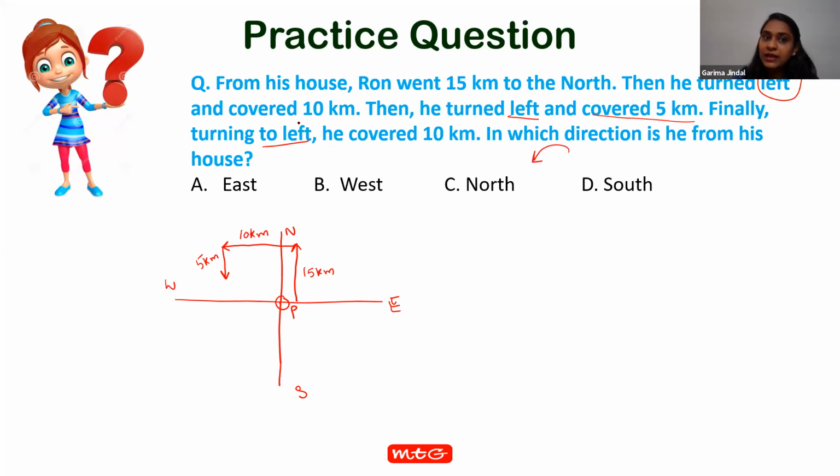Again, he turns to the left and covers 10 kilometers. That means this distance and this distance should be the same, right? So this is 10 kilometers. So this is Ron's final position. Now this is the initial position, and this is the final position. So Ron is in the north of his original position. So the correct answer is C. Right? So the correct answer is C.